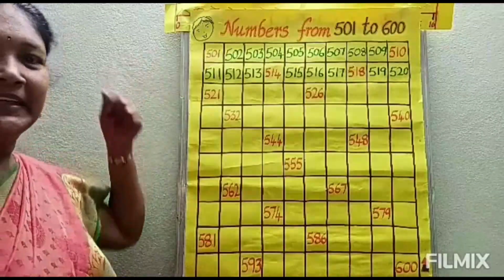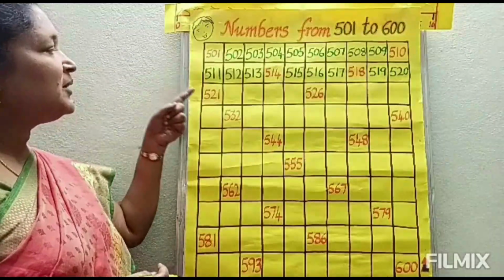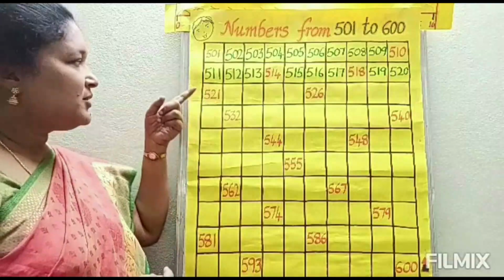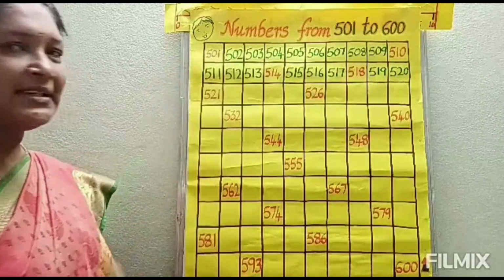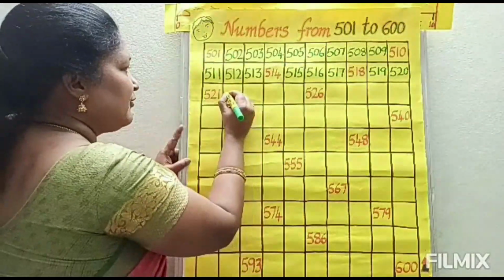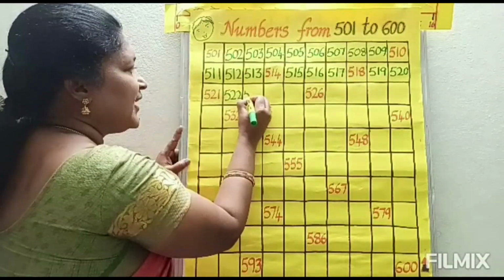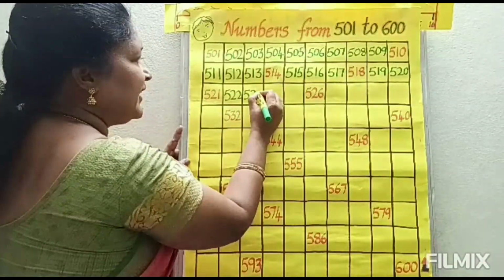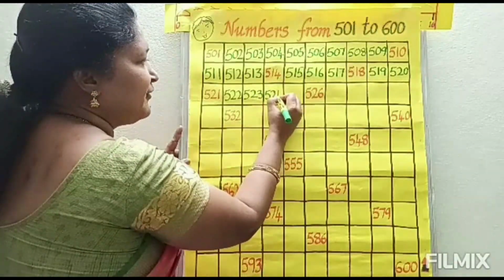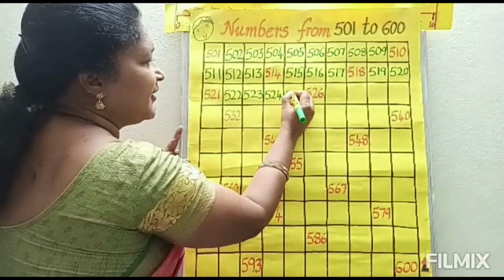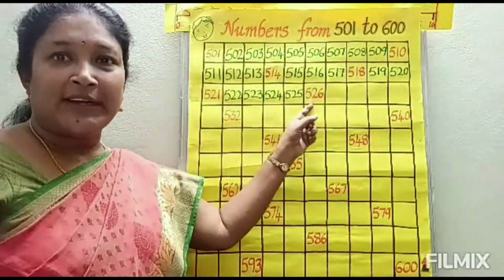Two lines completed. And the next one, 520, after which number will come? 521. Already 521 is there. So no need to write that number again. So next number, 521 next, 522, 523, 524, 525, 526.